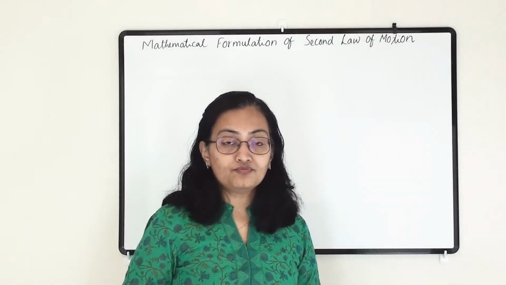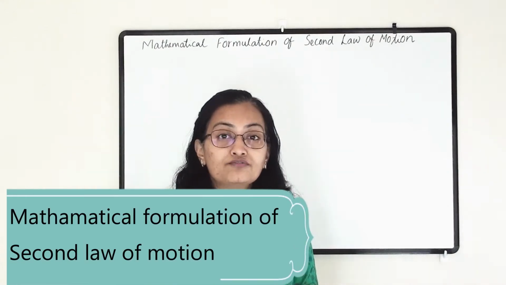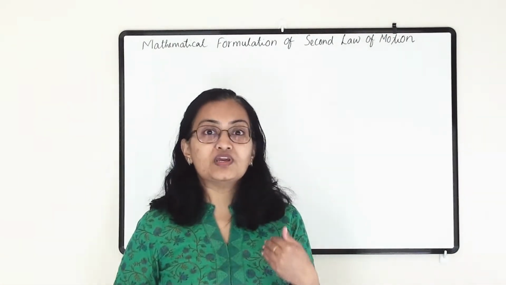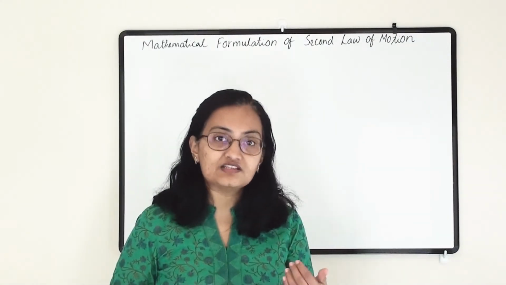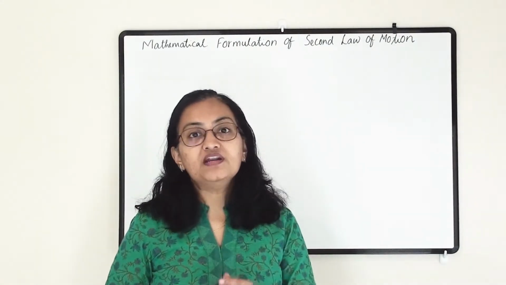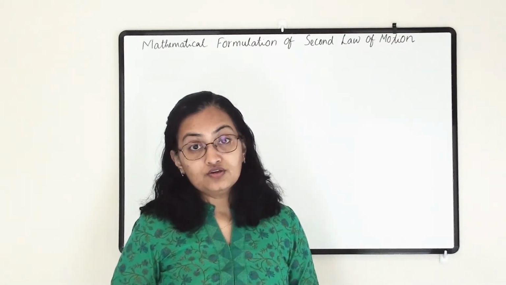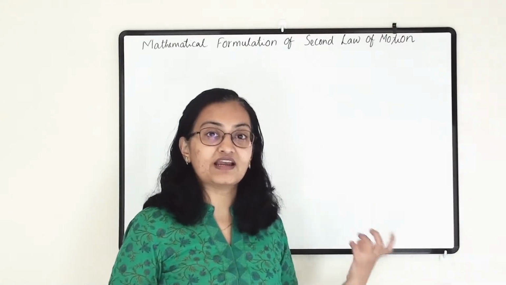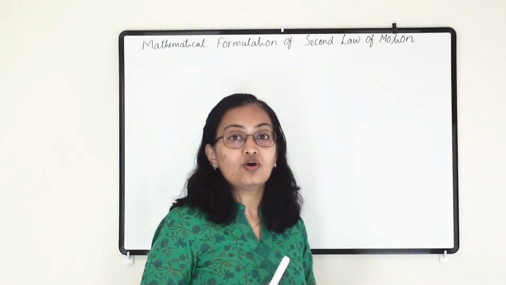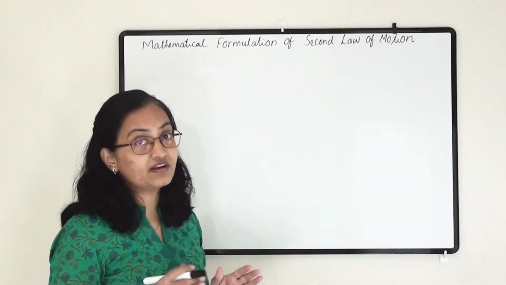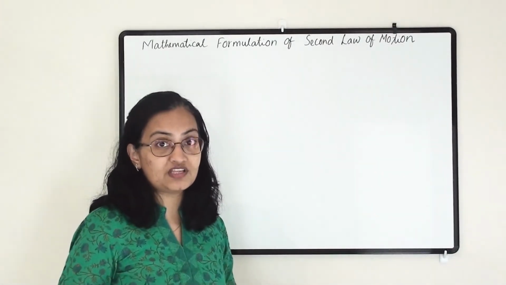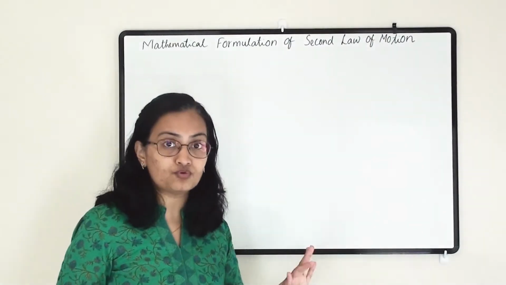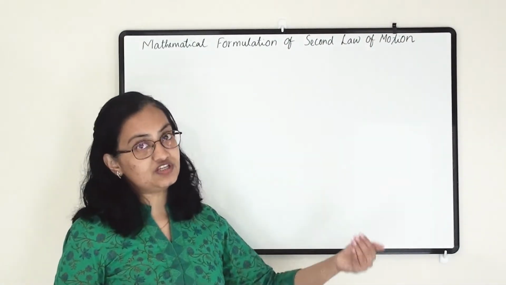So the second law of motion is talking about the rate of change of momentum and how this momentum will change when we are applying a certain unbalanced force. Then the momentum will change for the object. So here we are trying to derive the mathematical formula for the second law of motion. That means earlier there was some momentum, and after applying force, the momentum has been changed.